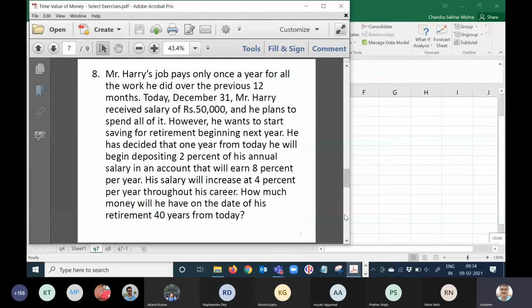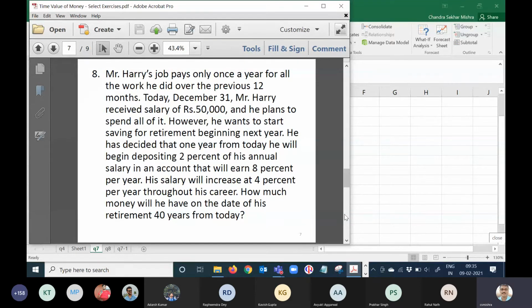However, he wants to start saving for retirement beginning next year. One year from today, he will begin depositing 2% of his annual salary in an account that will earn 8%. His salary will also increase at 4% every year. How much money will he have on the date of his retirement 40 years from today?